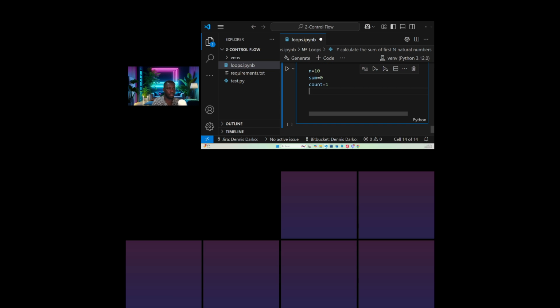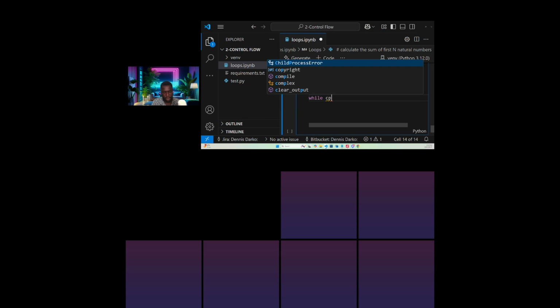Now we've declared our variables in terms of initializations. We've declared the natural numbers to be 10. We've initialized sum to be 0, and then we want to count. Our count should start from 1. So now all that we need to do is bring up our while loop.